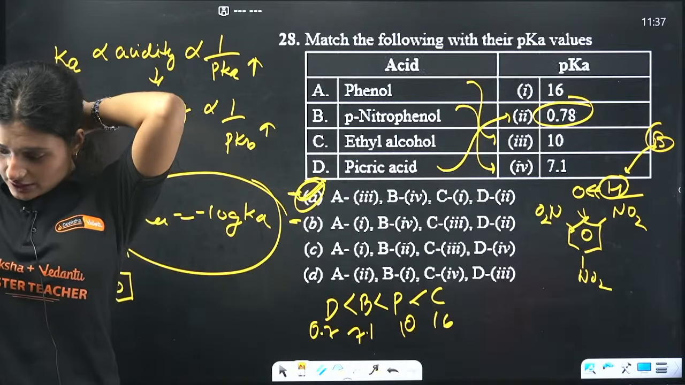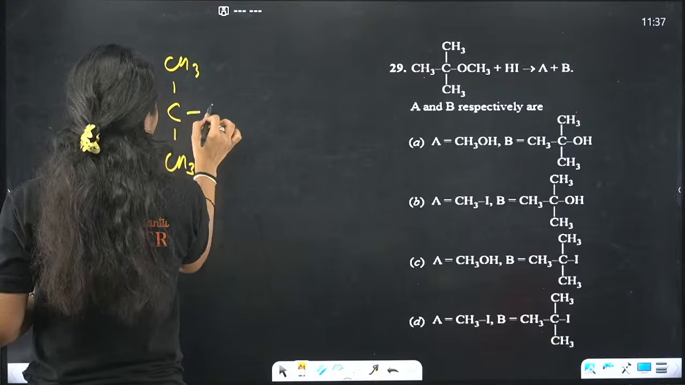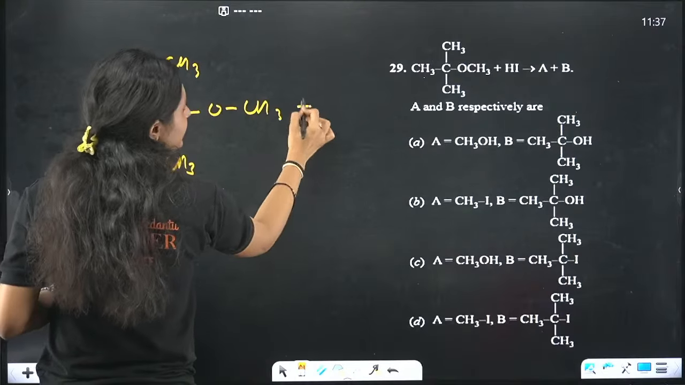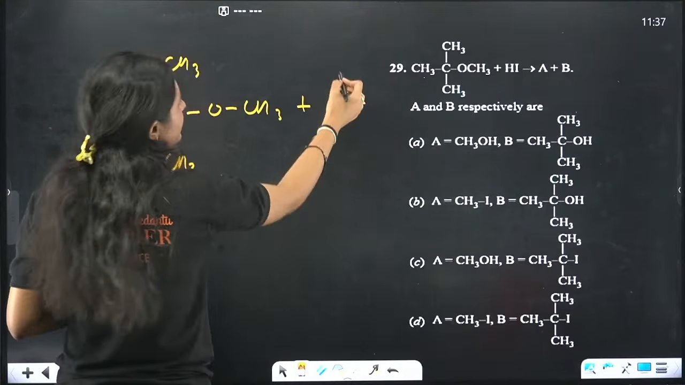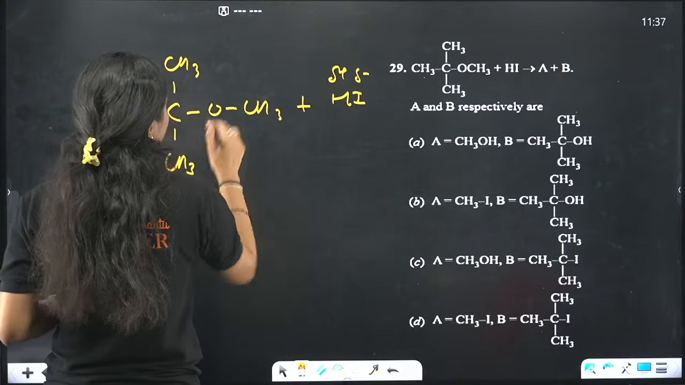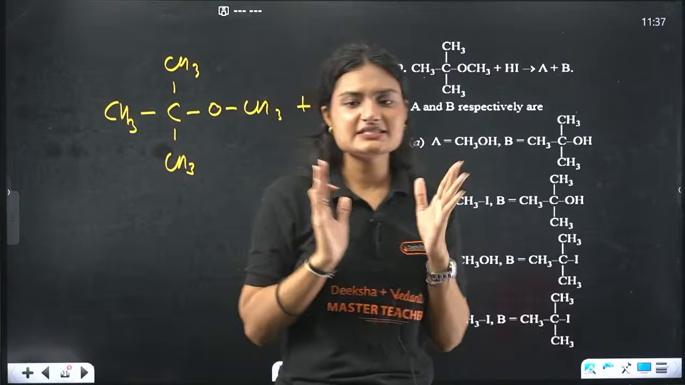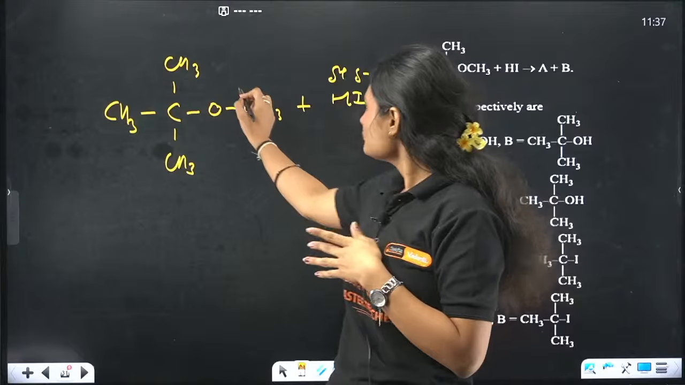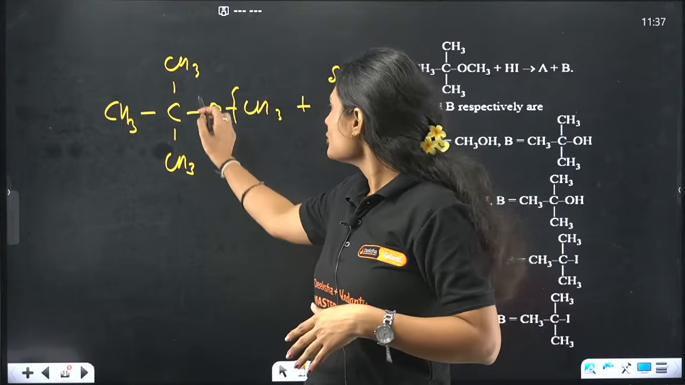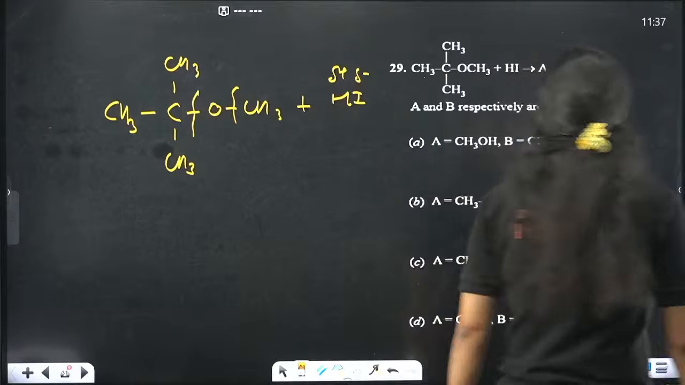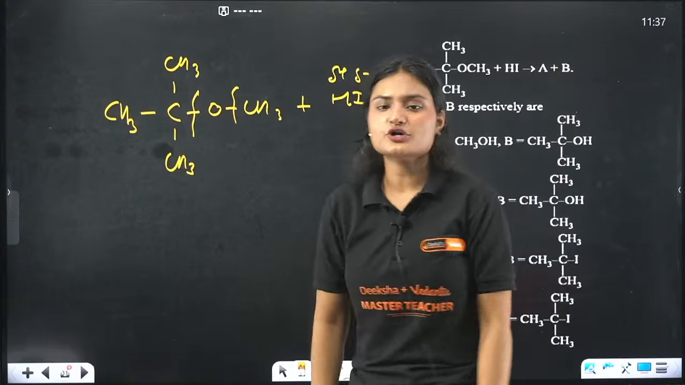Again, this reaction. It's a very easy one. Why? Because I know when this compound is there, and I treat it with HI. So here this is delta positive, this is negative. Again here two possibilities are there. Either the bond breaks from here or the bond breaks from here. From where will the bond break?